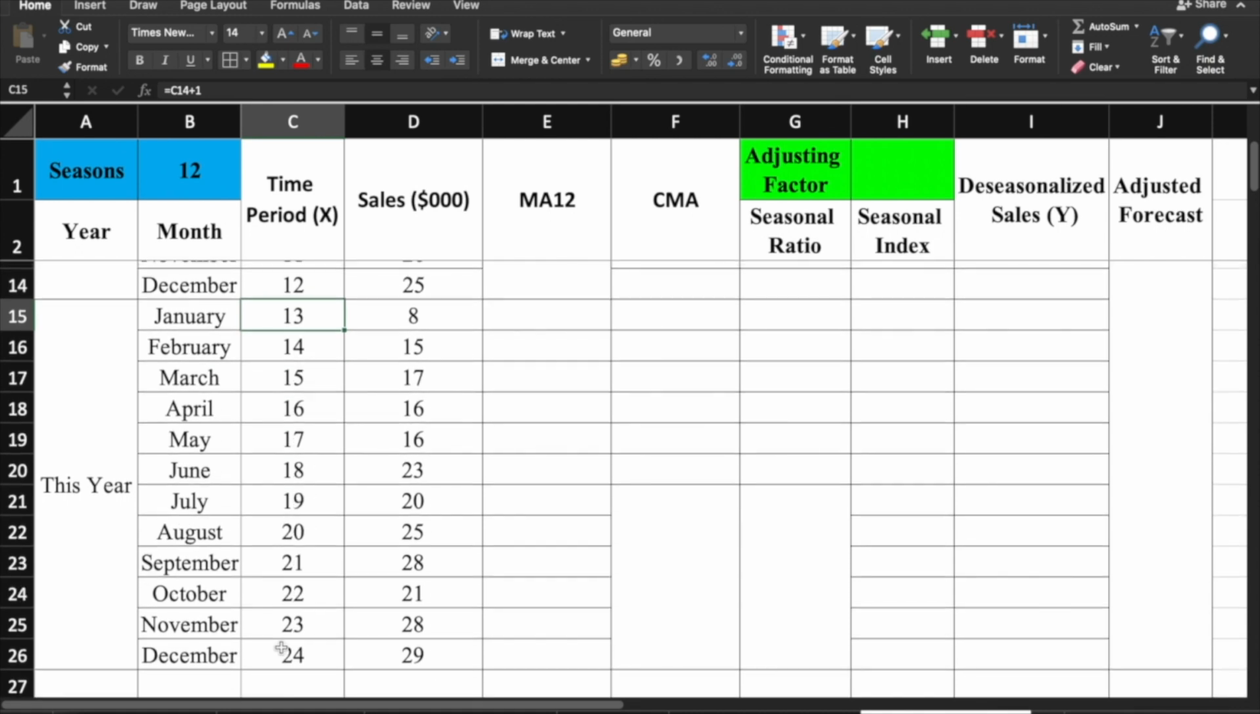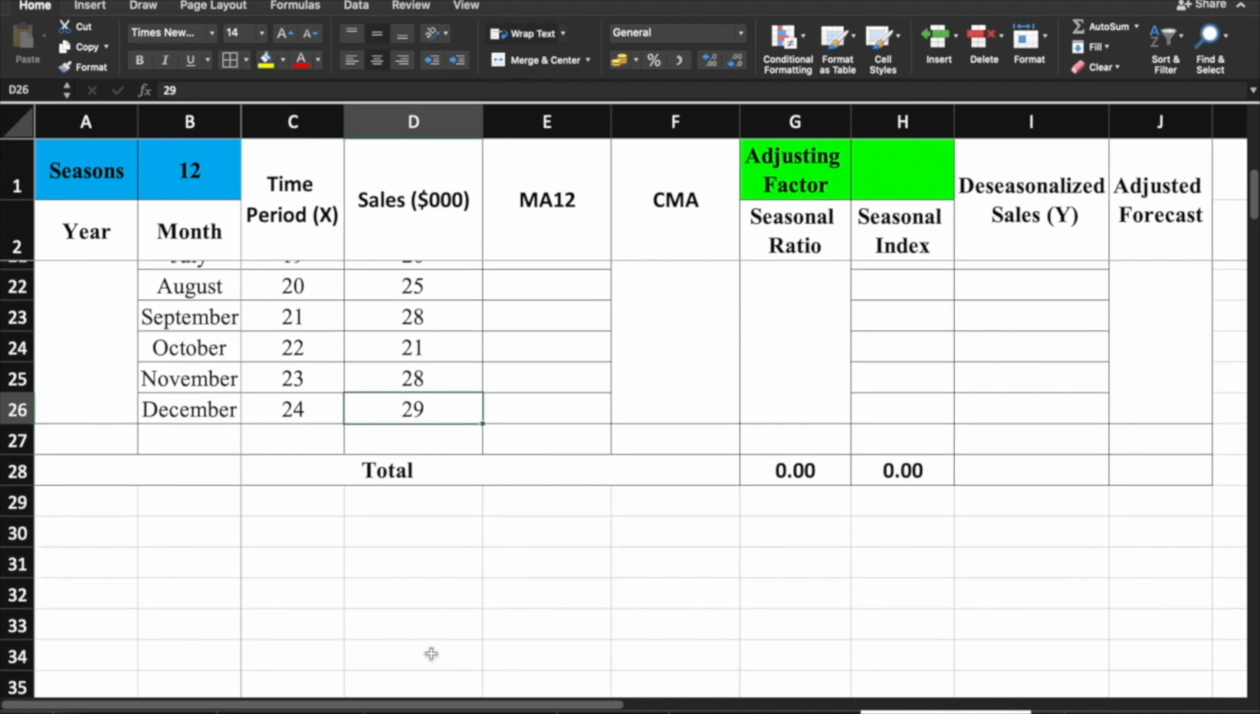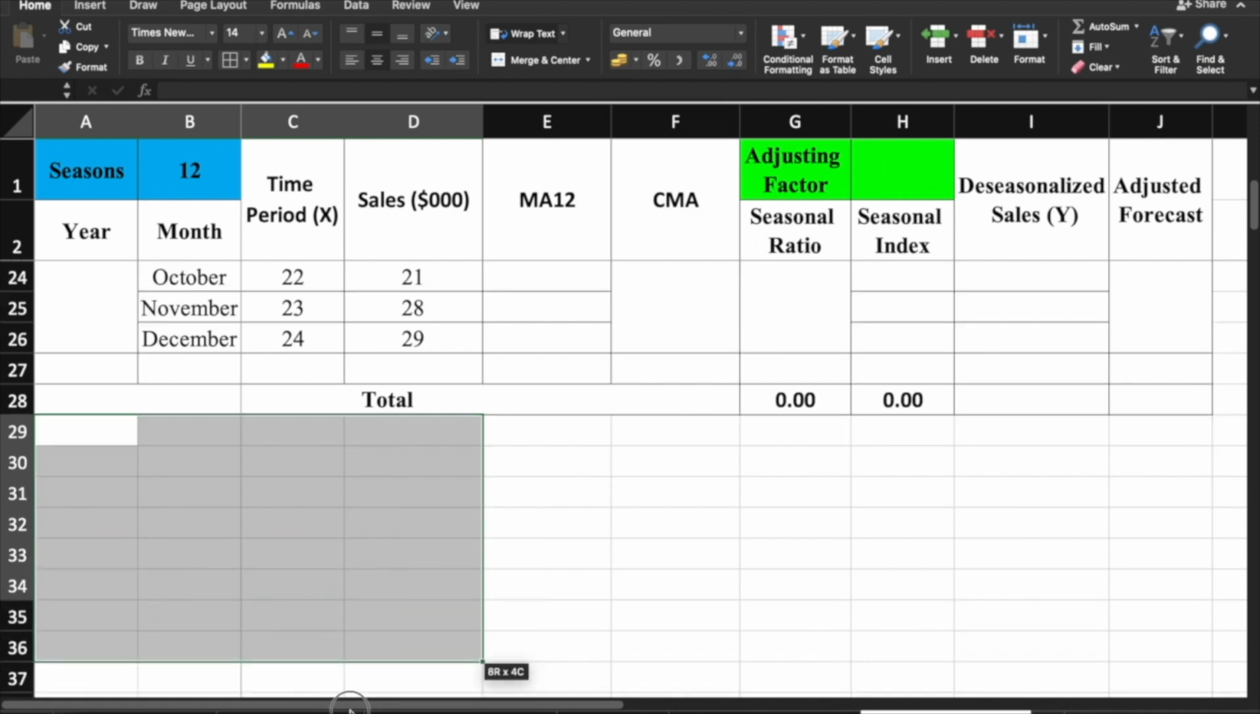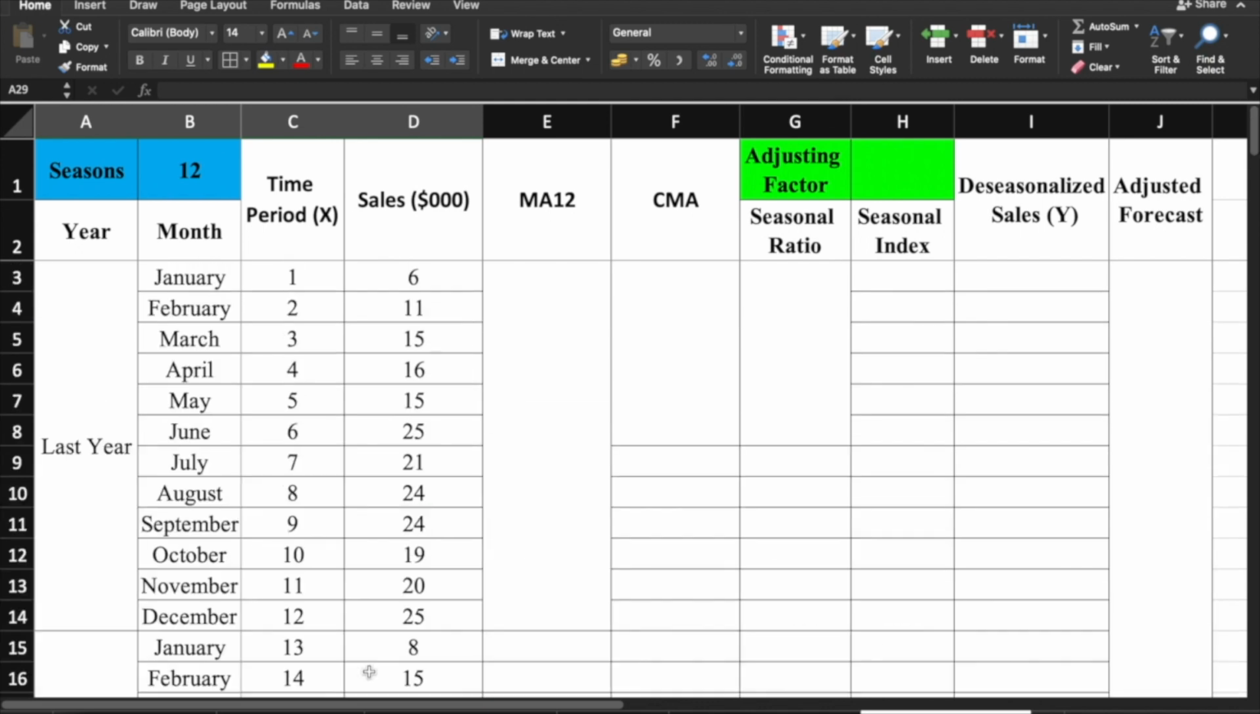Again, trend projection is almost the same with the regression analysis and of course their sales. Our goal now is to have another set of data here which is for the next year. Ano ba yung magiging sales for the next year? Okay, for the seasons we have 12 since we have 12 months per year.